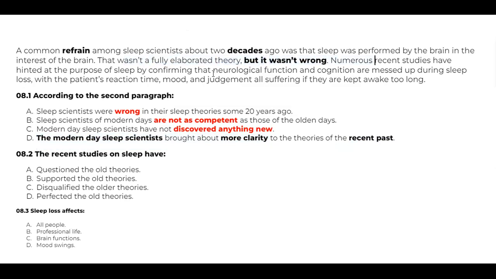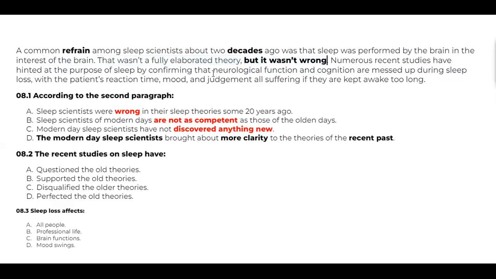Numerous recent studies have hinted at the purpose of sleep by confirming that neurological function and cognition are messed up during sleep loss. That means when you read the whole thing together, that wasn't a fully elaborated theory, but the modern day scientists have tried to elaborate that much better.